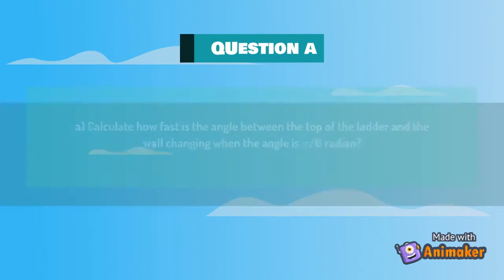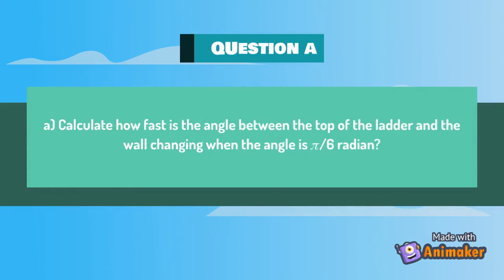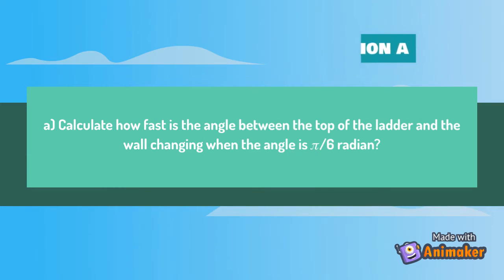We have two questions about this problem. The first one is to calculate how fast the angle between the top of the ladder and the wall is changing when the angle is pi/6 radian.